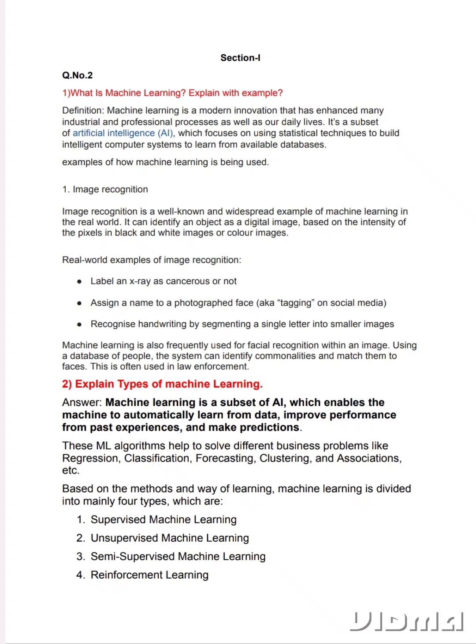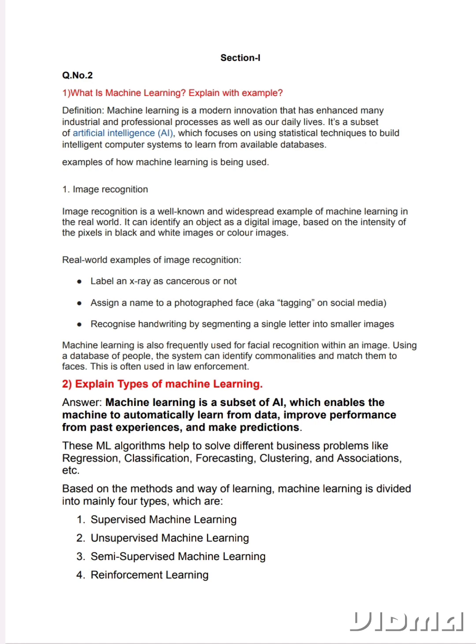1. What is machine learning? Explain with example. Definition. Machine learning is a modern innovation that has enhanced many industrial and professional processes as well as our daily lives. It's a subset of artificial intelligence, AI, which focuses on using statistical techniques to build intelligent computer systems to learn from available databases. Examples of how machine learning is being used.